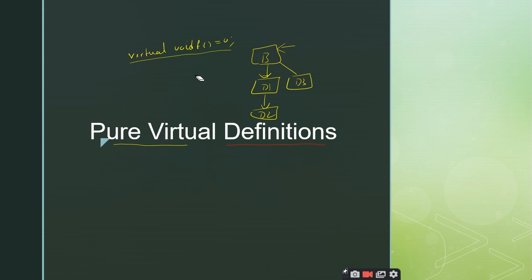But here, according to the syntax of the pure virtual function, I am restricted: I cannot give the definition of the pure virtual function inside the class. So what is the other way? Outside the class. So when you want to give some definitions to the pure virtual functions, you have to give those definitions outside the class only. That is one important point you should remember.